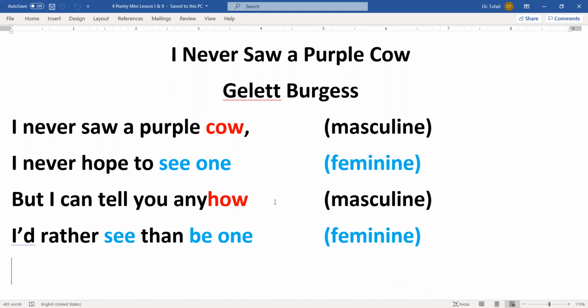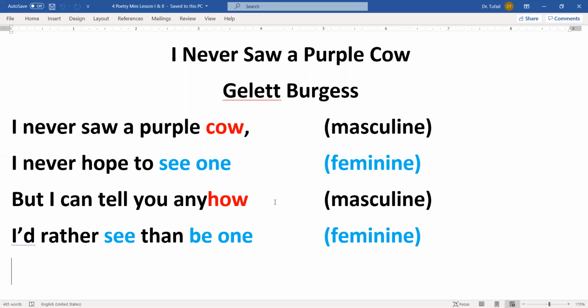The second rhyming scheme is see one and be one. Here you can see that two sounds are similar, one and one again, one. So this is a repetition of the same sound. And this is the second rhyme, that is a feminine because there are two syllables matching. So in this poem, we have a rhyming scheme like A B. अगर पहली लाइन को हम ए का नाम दे रहे तो दूसरी बी है, फिर दोबारा ए आ रहा है, फिर बी है. So we would call that rhyming scheme A B, and there is an internal rhyme as well.